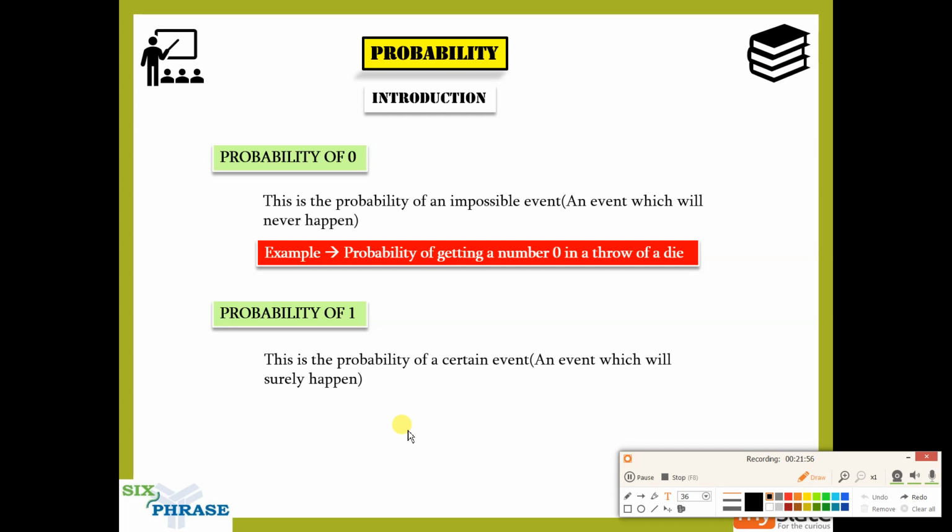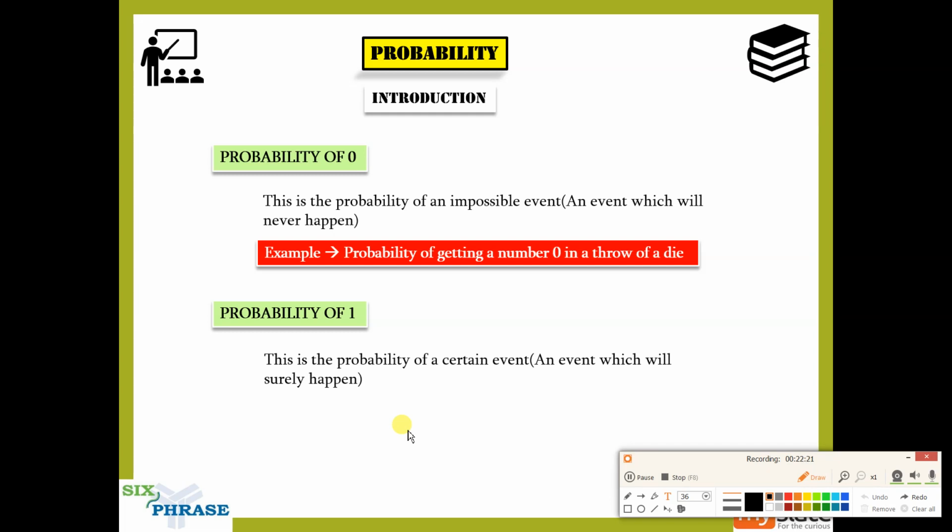That is the meaning here. So for probability of 1 also, I'm going to give you the same example. Even if you stand upside down or hang from a tree upside down, you cannot stop this event from occurring. There is no way you can stop it.